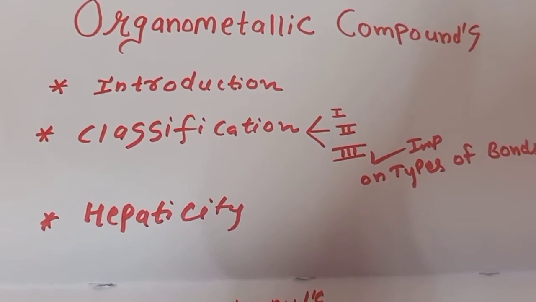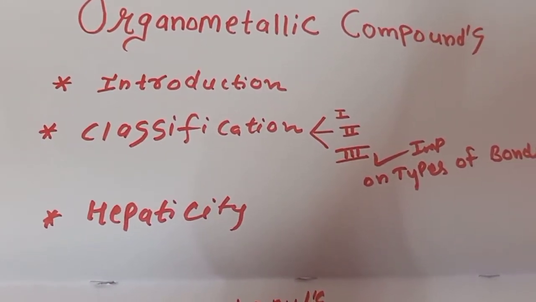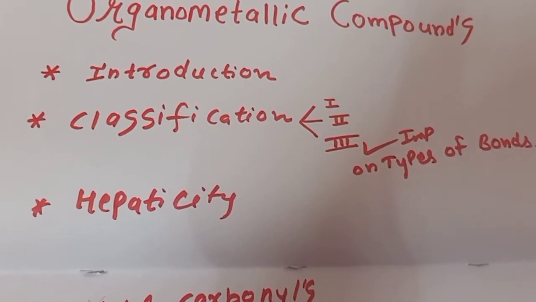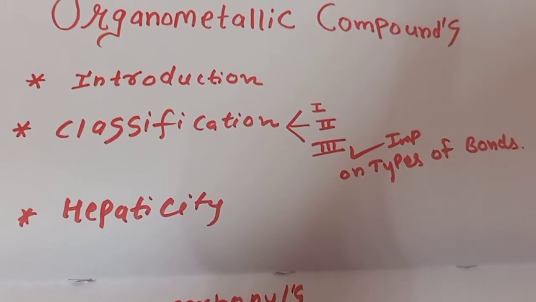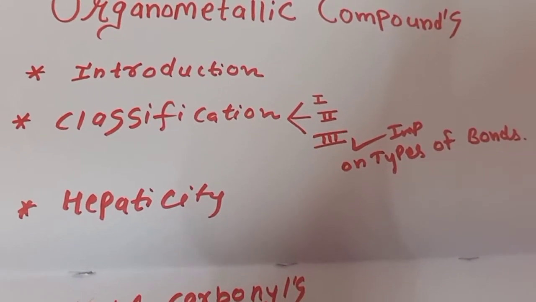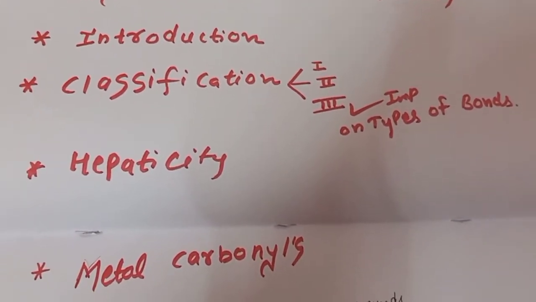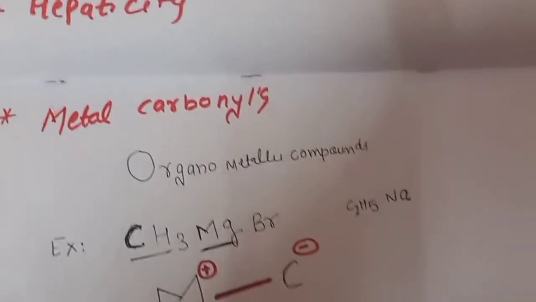The third classification is more important because it depends upon the types of the bonds, meaning whether it has sigma bonds or pi bonds. Next is the hapticity, which will be covered in the next video, and the metal carbon bond will be a separate video. So now let us see what organometallic compounds are.